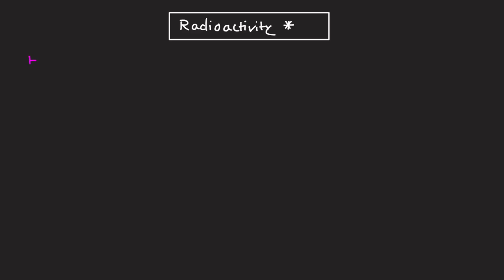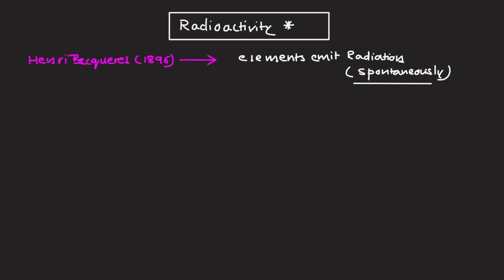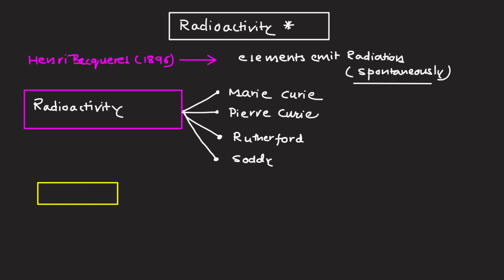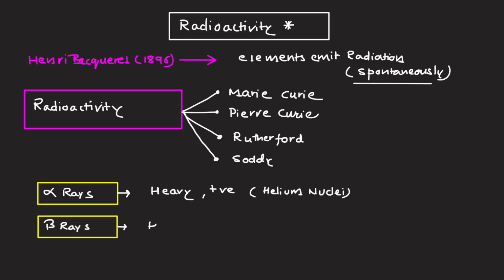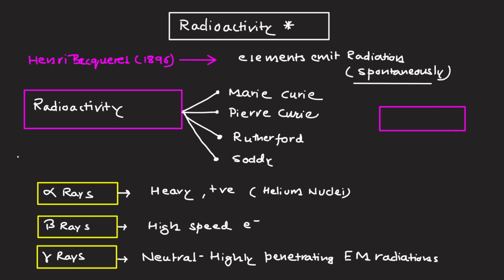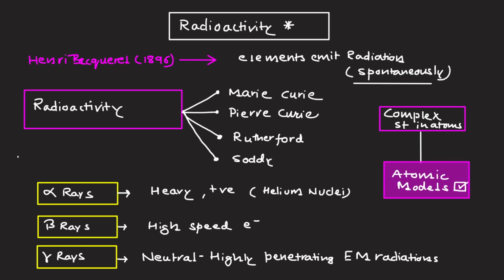Now let's talk about the contribution of Henri Becquerel in 1896. Soon after, Becquerel found that certain elements emit radiation spontaneously, a phenomenon he called radioactivity. This field was expanded by Marie Curie, Pierre Curie, Rutherford, and Soddy. Three different types of emissions were identified. Alpha rays are heavy, positively charged particles, later identified as helium nuclei. Beta rays are high-speed electrons. Gamma rays are neutral, highly penetrating electromagnetic radiation. These findings revealed the complex internal structure of atoms and set the stage for atomic models.